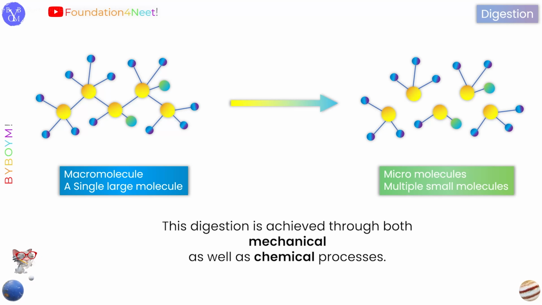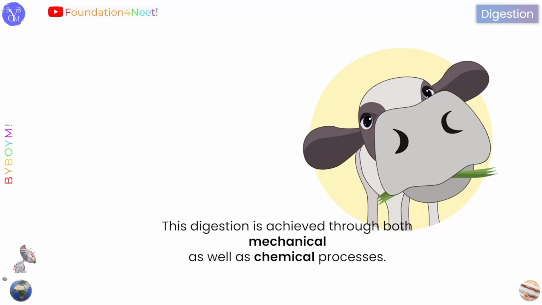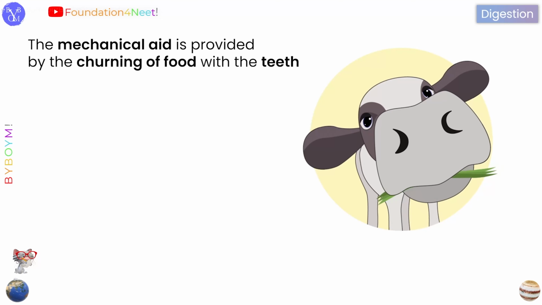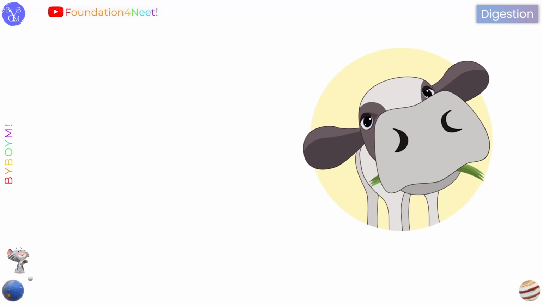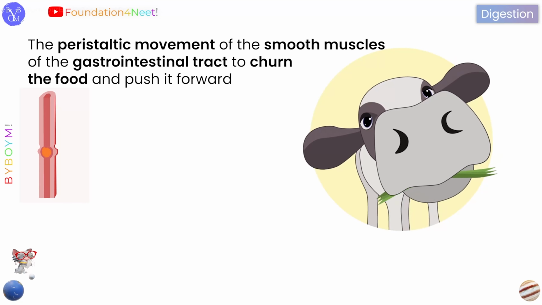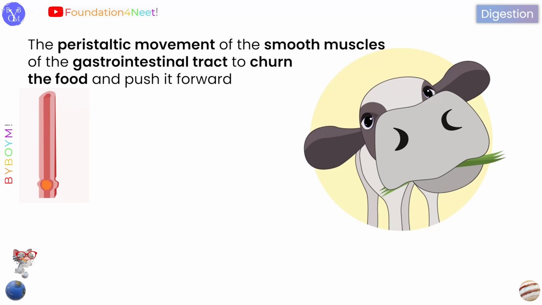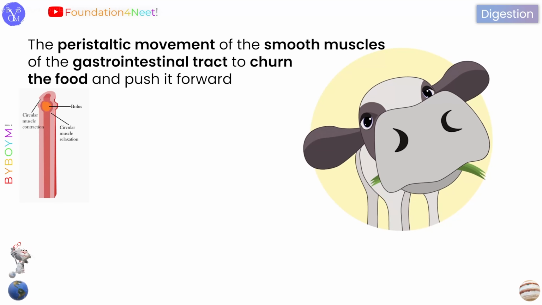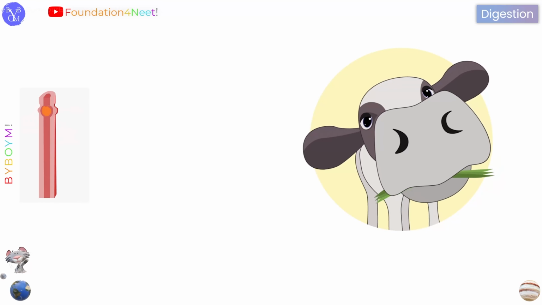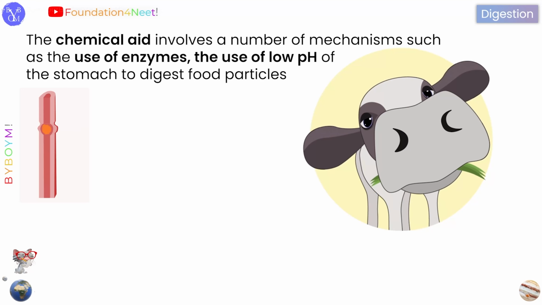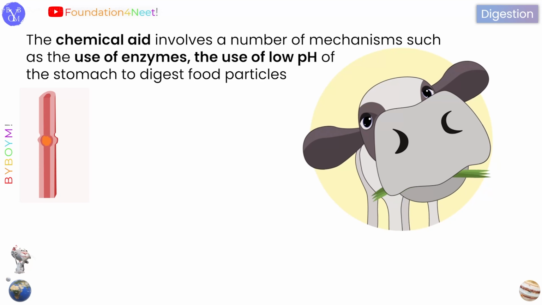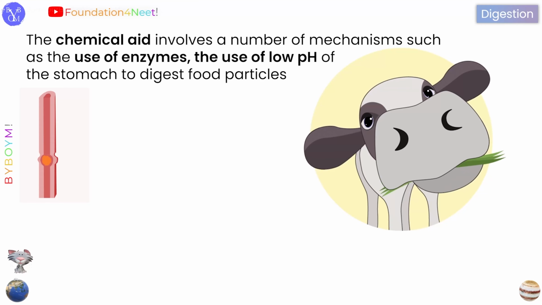Now, this digestion or breaking down is achieved through both mechanical as well as chemical processes. The mechanical aid is provided by the churning of food with the teeth and the peristaltic movement of the smooth muscles of the gastrointestinal tract to churn the food and push it forward. The chemical aid involves a number of mechanisms such as the use of enzymes, and the use of the low pH of the stomach to digest food particles.